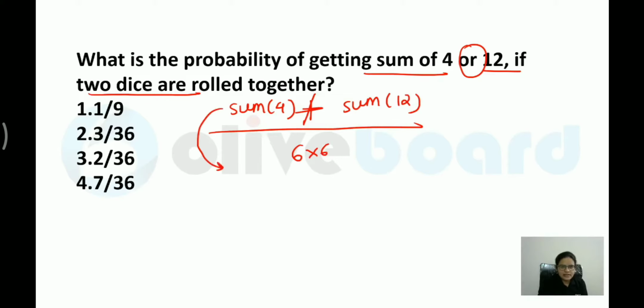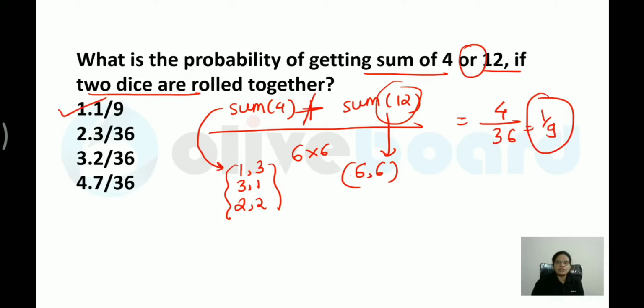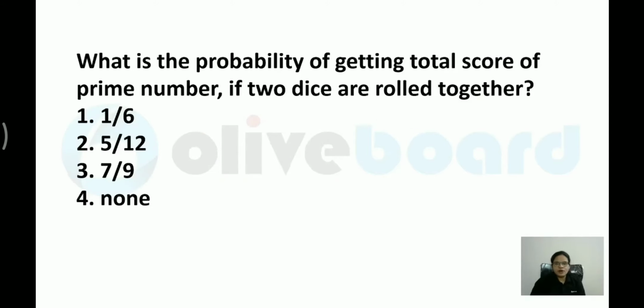Now how will you get sum of 4 over here? Either it will be 1 3, 3 1 or 2 2. These are the possibilities. And how will you get sum of 12? Now 12 is possible when maximum 6 is here and 6 is here. So 6 is there on both of the dice, then only you will have sum of 12. So how many total cases? 1, 2, 3, 4. So my favorable cases would be 4 and total cases would be 36. That means your value would be 1 by 9. So 1 by 9 ways are there in which you can get this sum of 4 or 12. I hope it is clear. Let us move on to one more question.